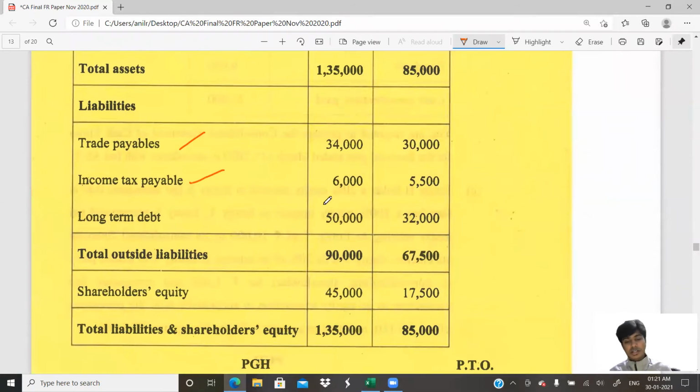Next, I have long-term debt. Let us see if there is any change in long-term debt. 32,000, it was there in the beginning. 50,000, it is there at the end. So there is an 18,000 increase. Is this cash inflow? Yes, it is cash inflow if there is no acquisition of long-term debt from our subsidiary.